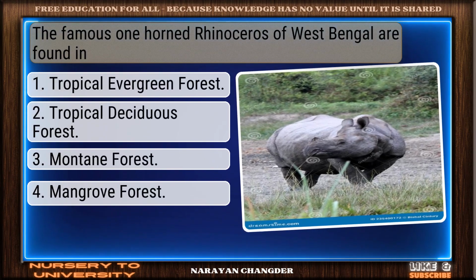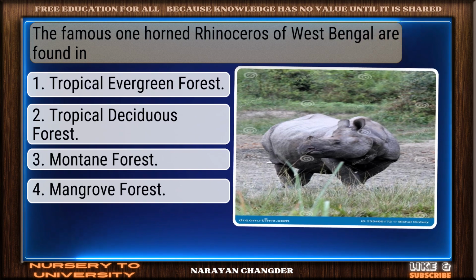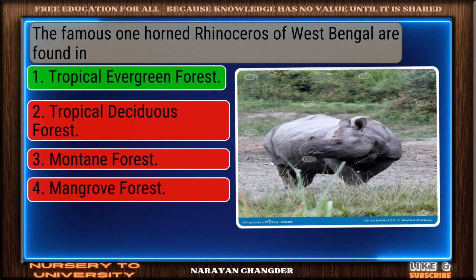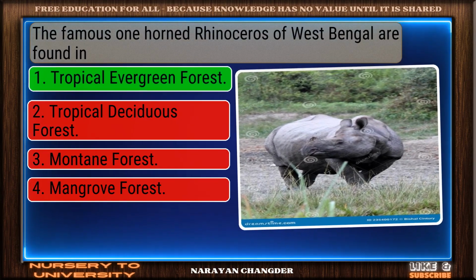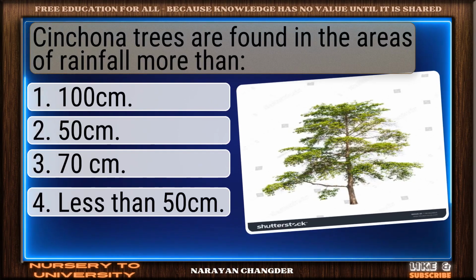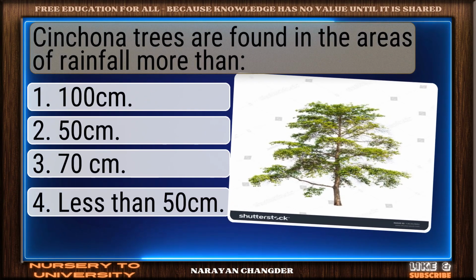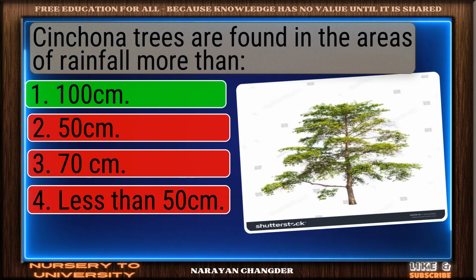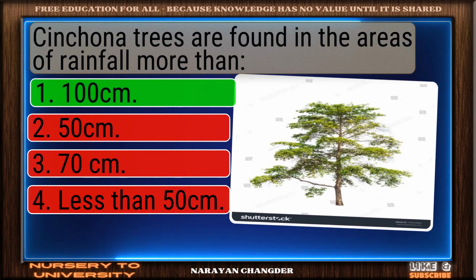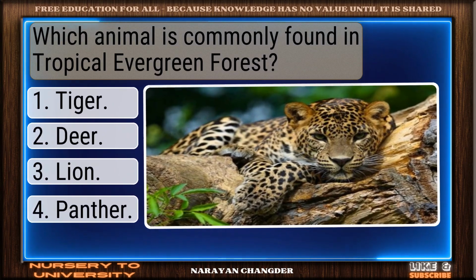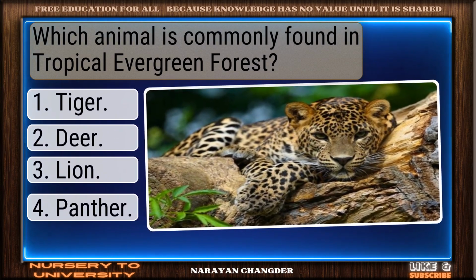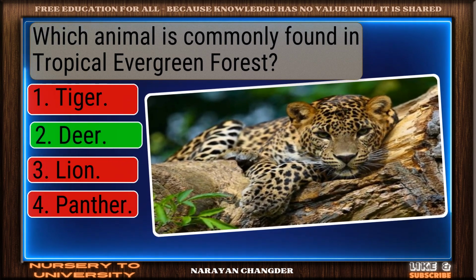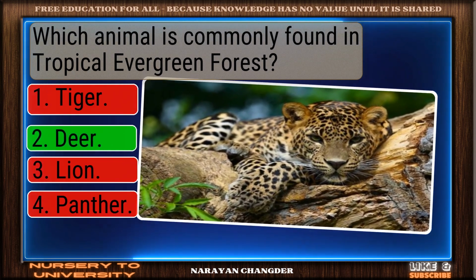Question number 141. The famous one-horned rhinoceros of West Bengal are found in. You're right. Tropical evergreen forest is the correct answer. Question number 142. Cinchona trees are found in the areas of rainfall more than. Clear logic. Your choice, 100, is sound and 100% true. Question number 143. Which animal is commonly found in tropical evergreen forest? You got it. Your choice, deer, is right.